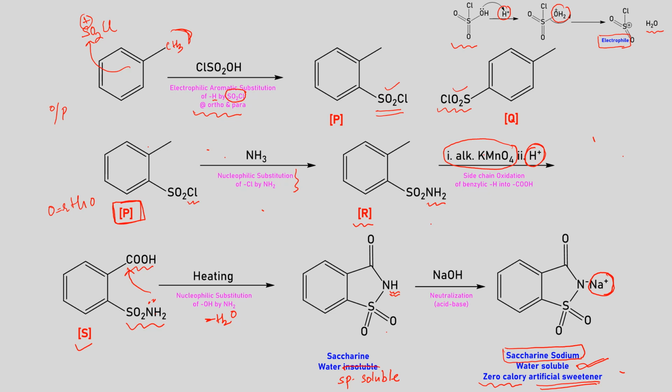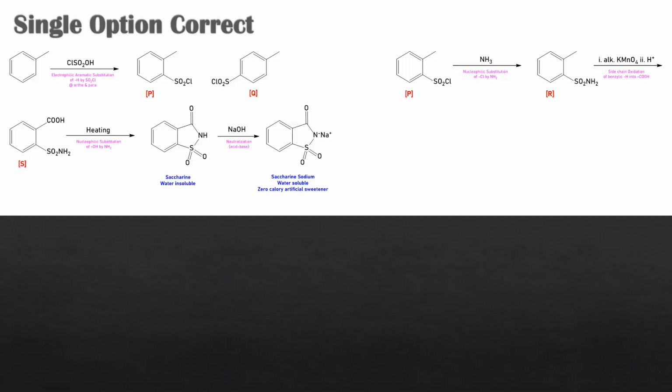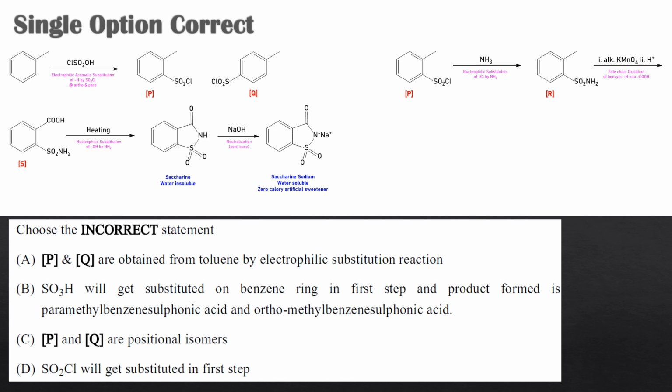So those were the different set of reactions. Our given question did not deal with this thing. Our question was till this particular point where saccharine was being formed. Now we'll revisit the question, what was asked. So the first question was, these are the set of reactions we have just seen. The first question was, choose the incorrect statement. Please note that they did not ask the correct, they asked the incorrect statement.